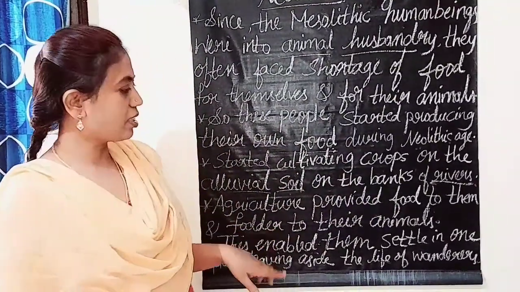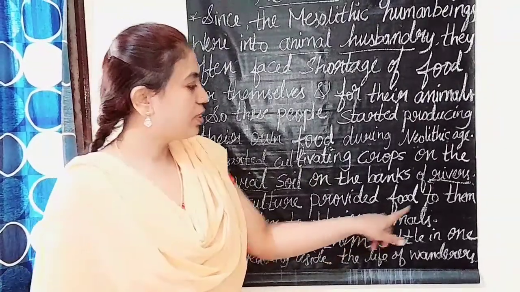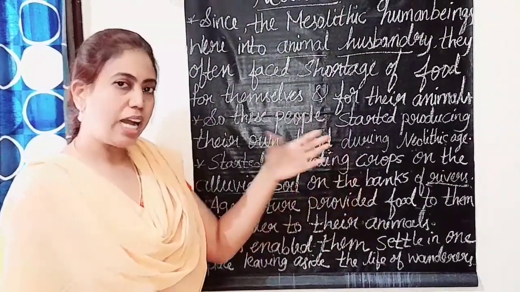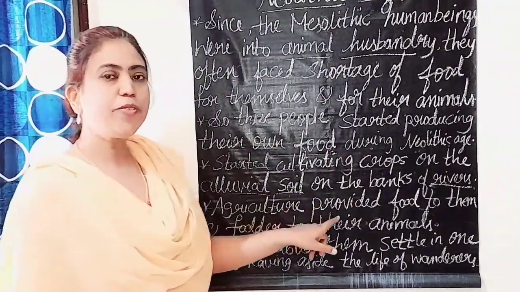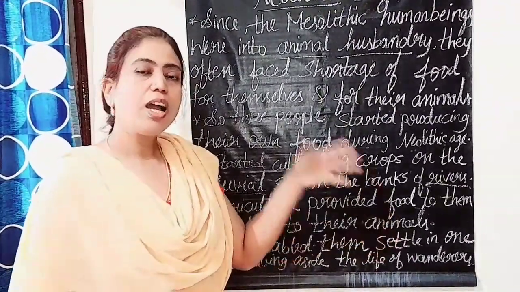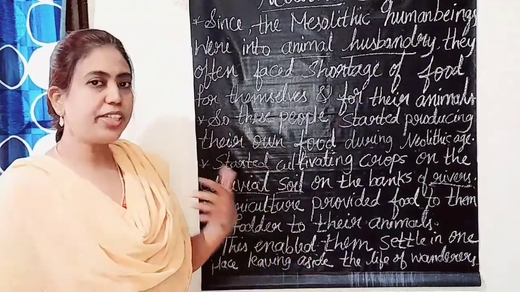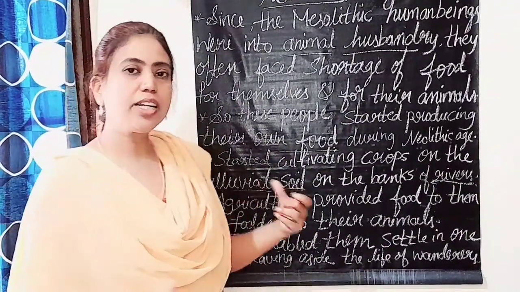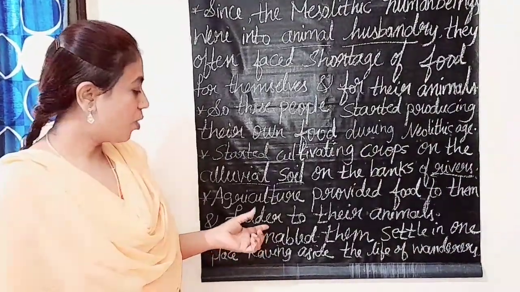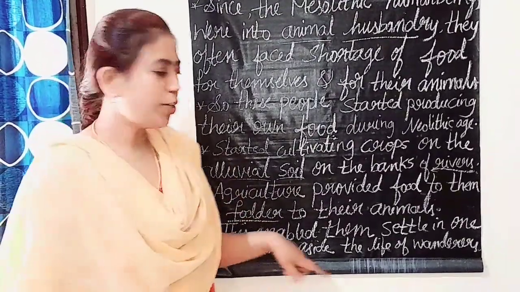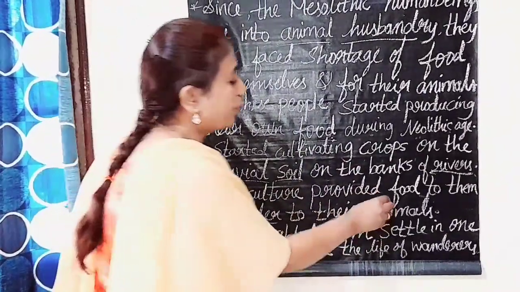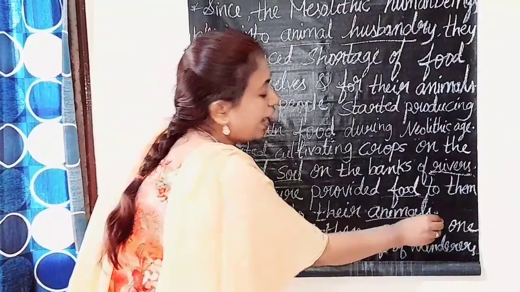Okay. Next, agriculture provided food to them and fodder to their animals. Cultivating crops means agriculture only, no. Agriculture provided what? Food for whom? Neolithic people. And the Neolithic people rearing animals means feeding the animals with whatever is left over in the agriculture, the grasses, which is called fodder. They give it to their animals like this. Agriculture helped them as food, and as fodder for the animals.